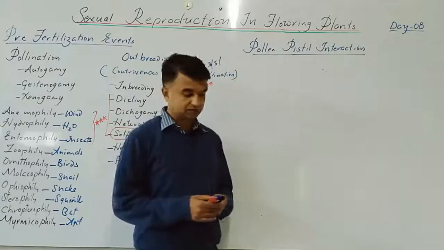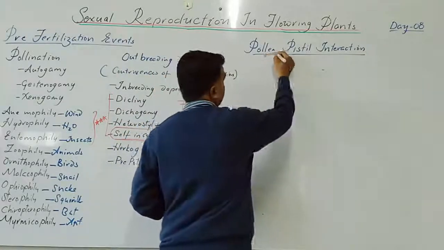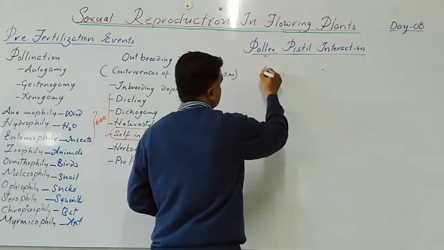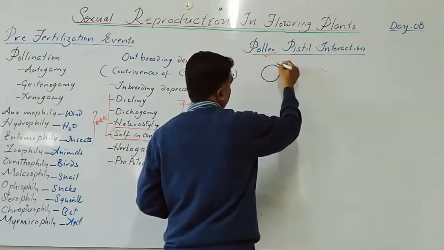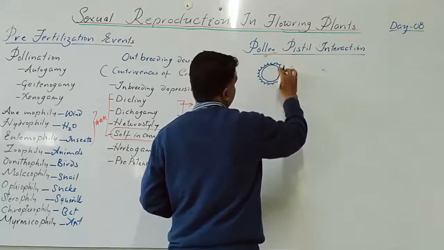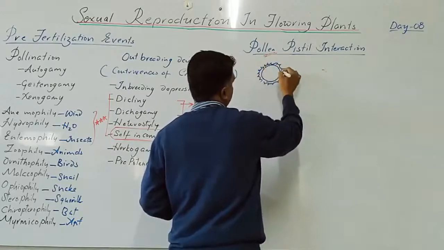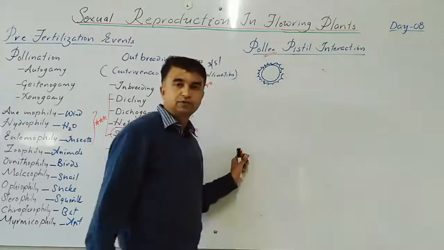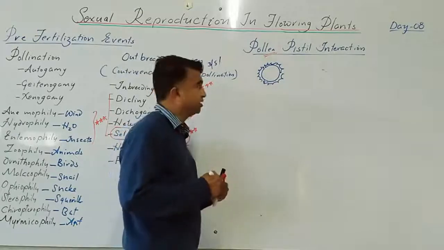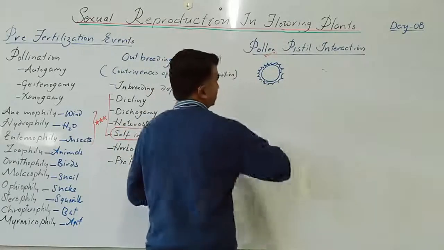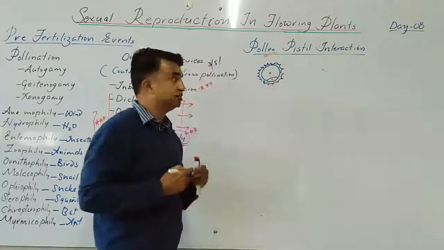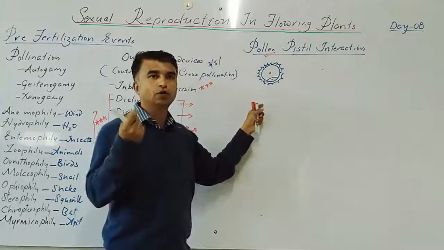Pollen pistil interaction has two terms. Pollen means the male gametophyte. Pollen means roughly the pollen grain structural unit. This is the pollen grain. The pollen wall is made up of two walls, exine and intine. Exine is made up of sporopollenin, intine is made up of pectin and cellulose. Inside, two cells are there. One is a vegetative cell, another is a generative cell. This is a pollen grain.